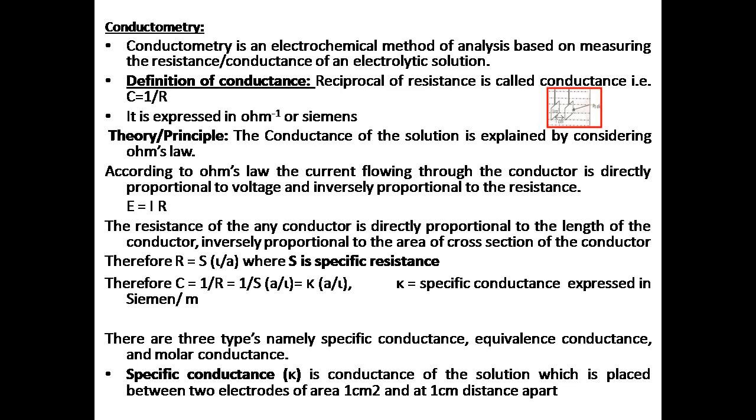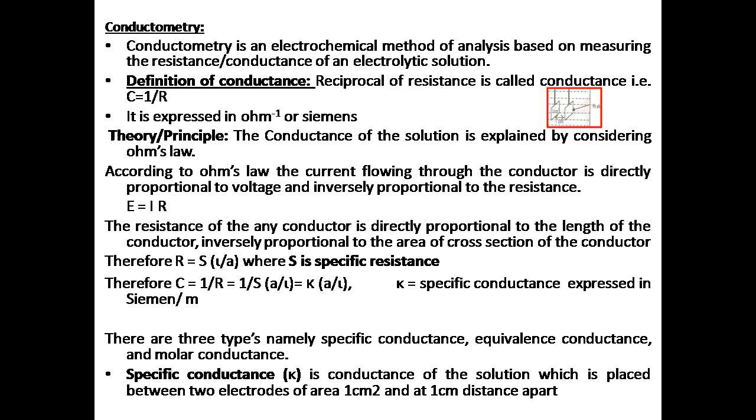Let us look into some of the basics behind this conductometry. You are all already familiar with this term called conductance. What is conductance? It is defined as the reciprocal of resistance, that is C equal to 1 by R. It is expressed in ohm inverse or Siemens. Let us look into the theory behind this conductometry.